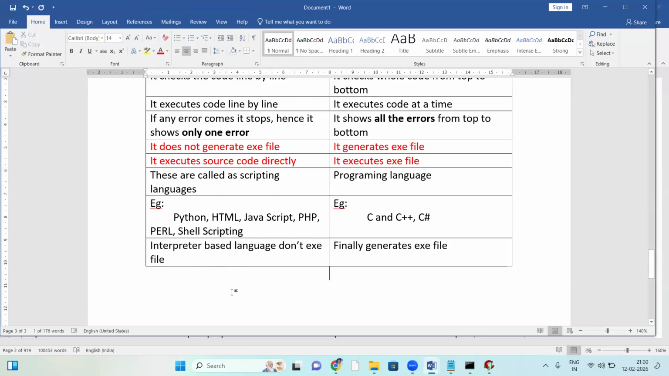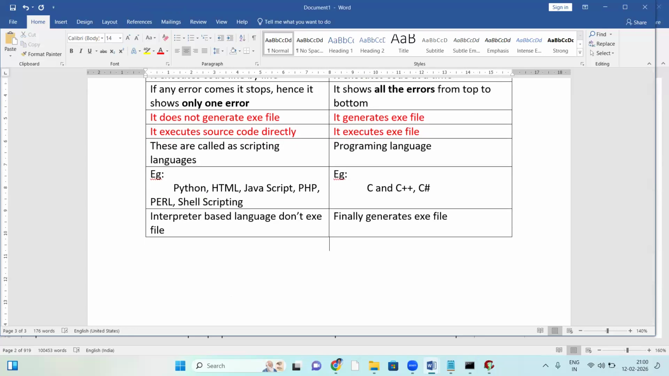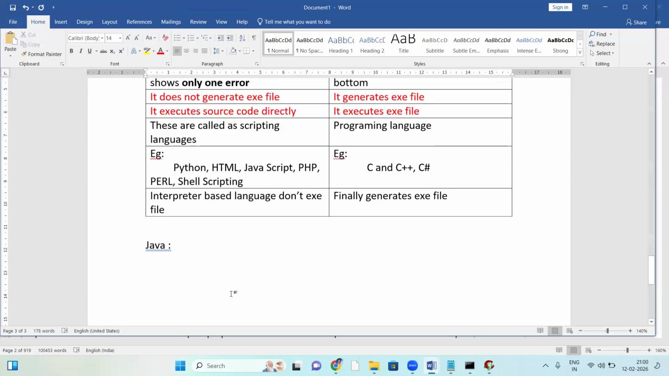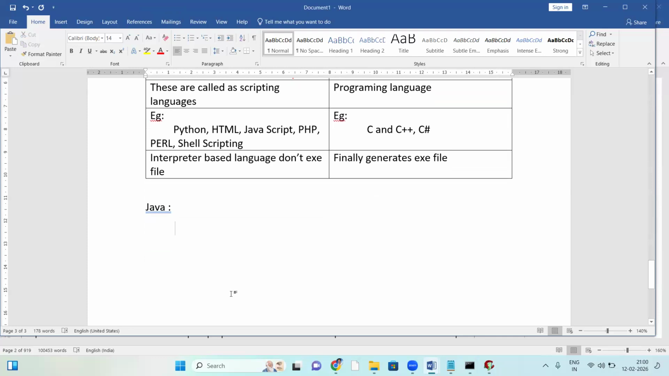So what is Java? Now let us start Java. Today I'm starting the Java introduction. The question is: is Java compiler-based or interpreter-based?